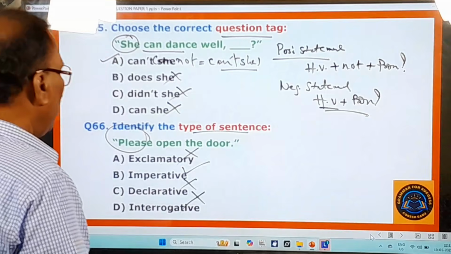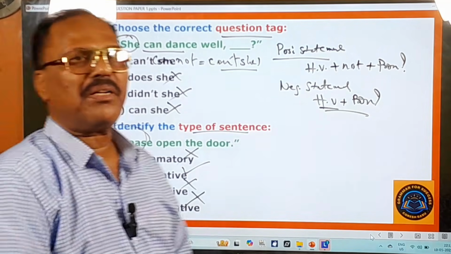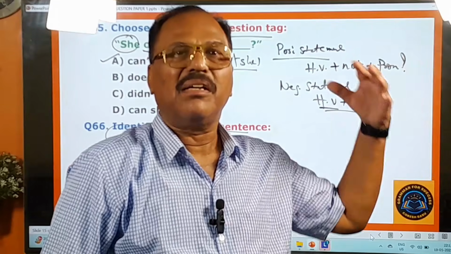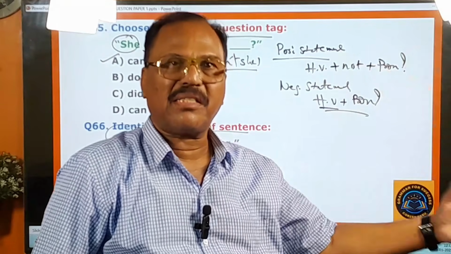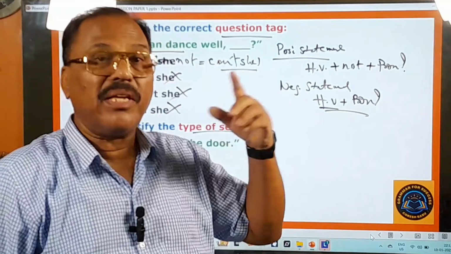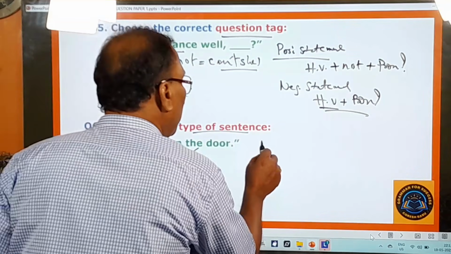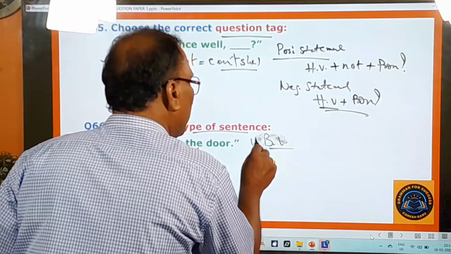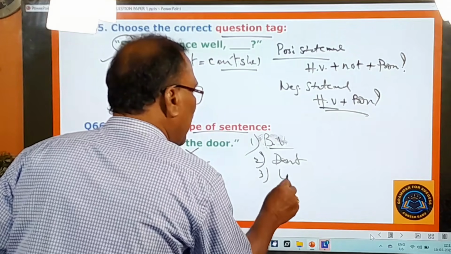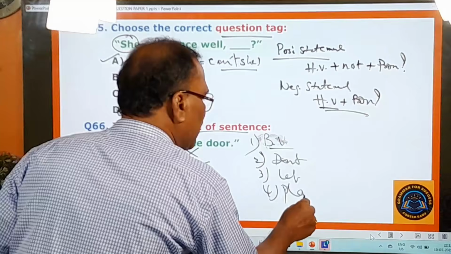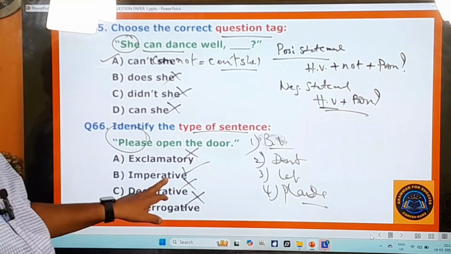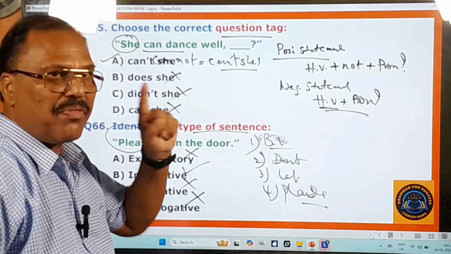And here, imperative sentences. What are the imperative sentences? The sentences that contain commands, orders, requests, suggestions, prayers, petitions, etc. are called imperative sentences. And these imperative sentences will begin with a base form verb. That's the first one. They begin with don't. They begin with let. They begin with please. So these are the main features of the imperative sentences.